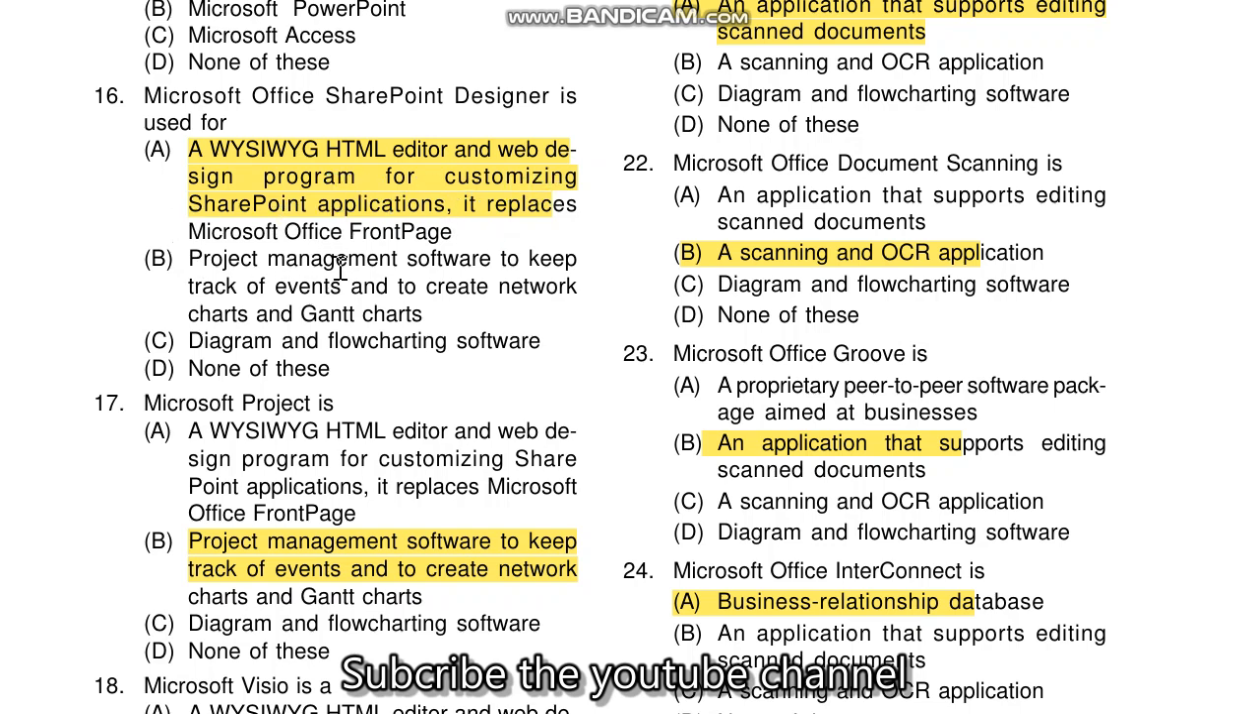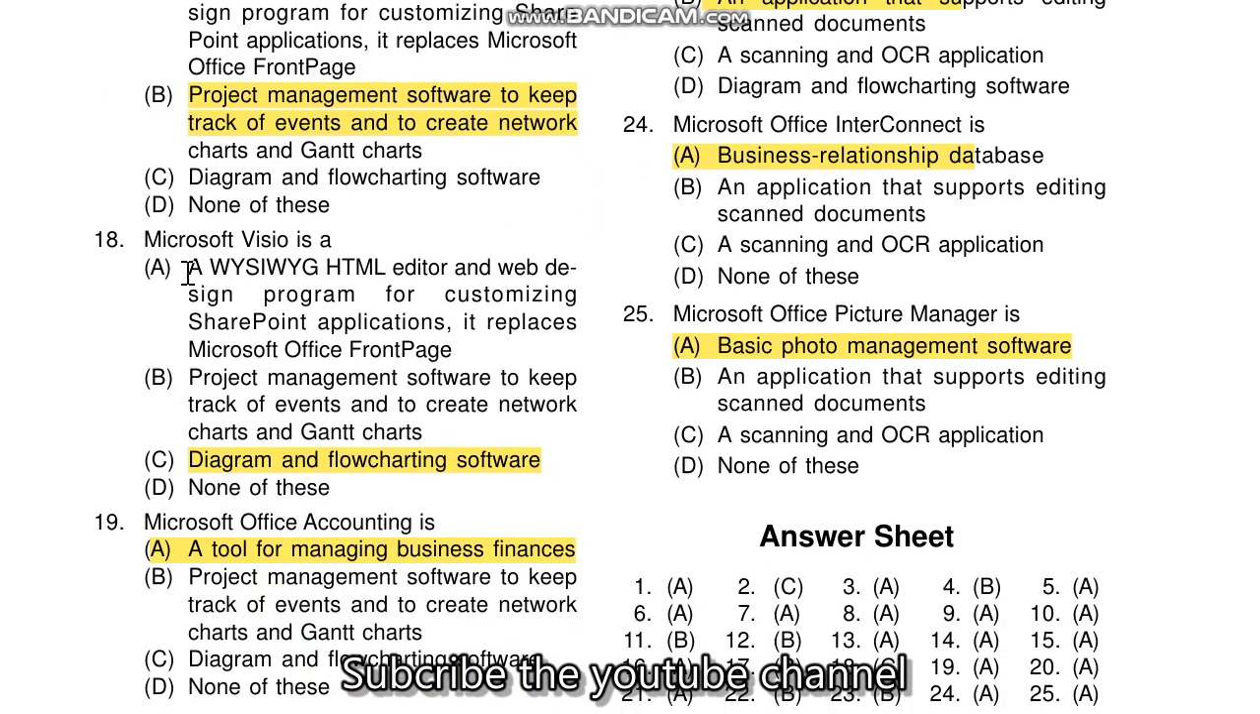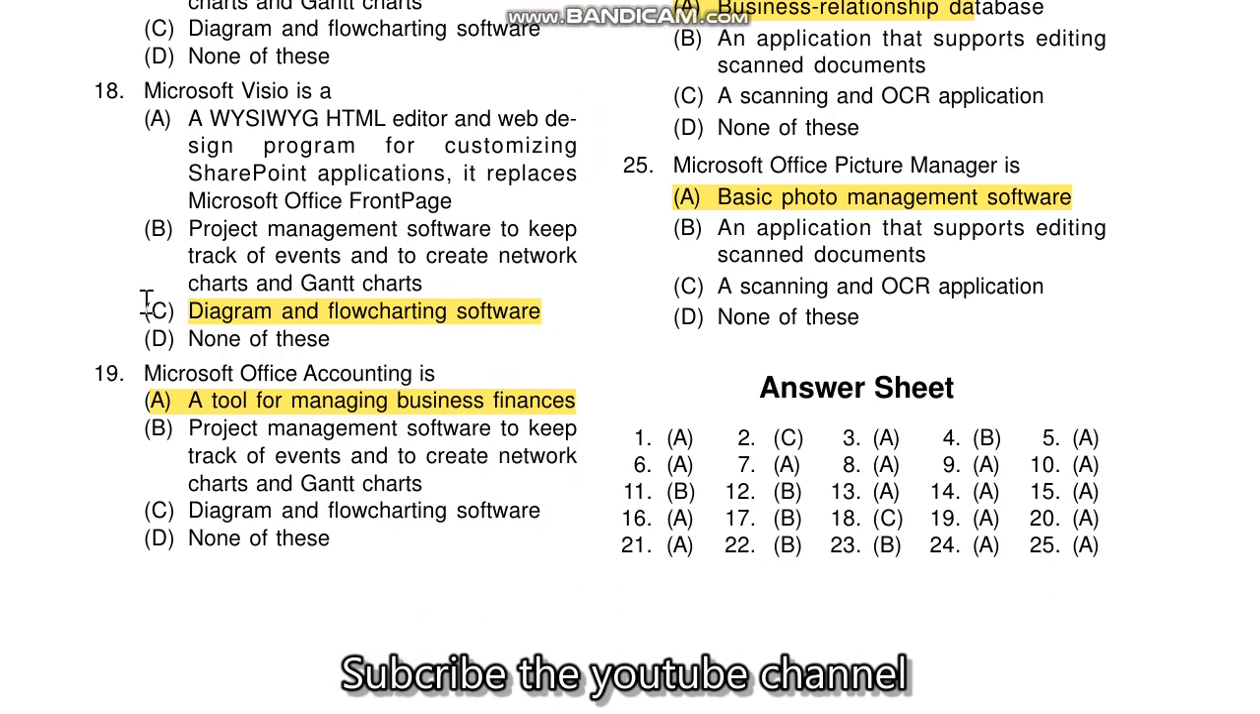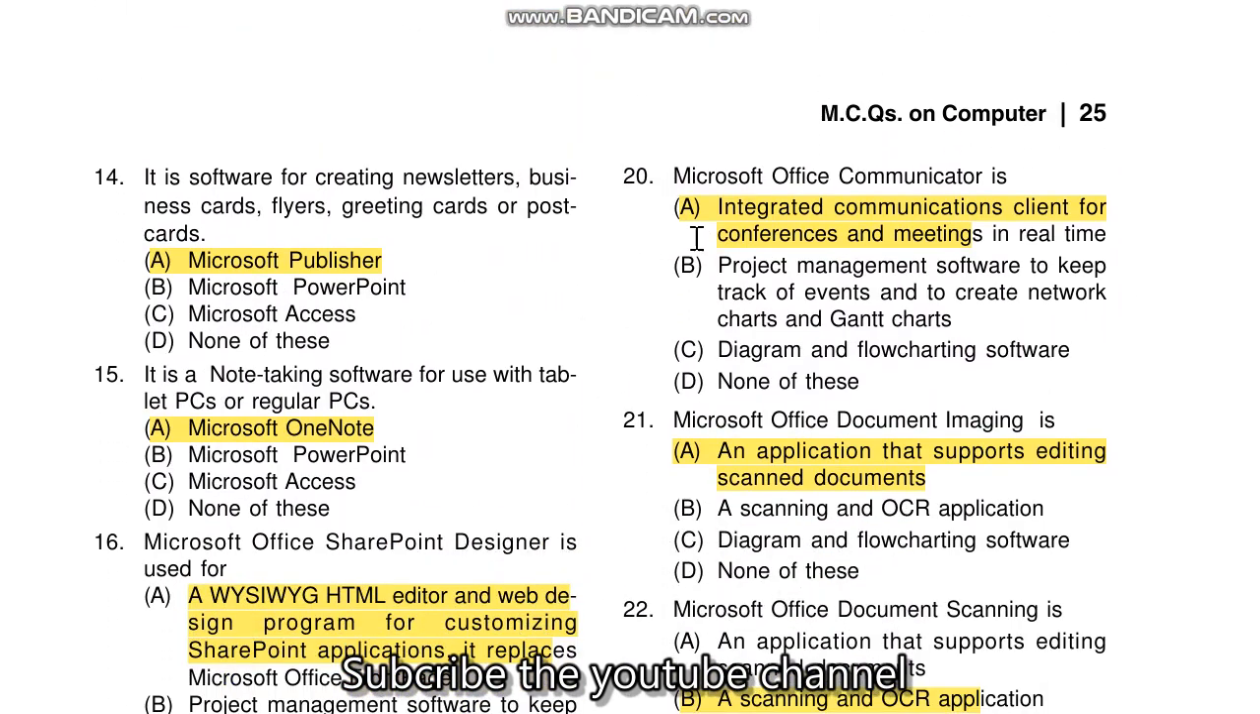It replaces the Microsoft Office. Question number 17, Microsoft Project is the project management software to keep track of the events and to create network. Question number 18, Microsoft Visio, the correct answer is C, diagram and flow charting software. Question number 19, Microsoft Office Accounting is a tool for managing business finance. Question number 20, Microsoft Office Communicator is the integrated communication client for conference and meeting in real time.